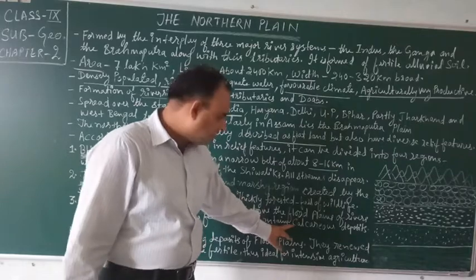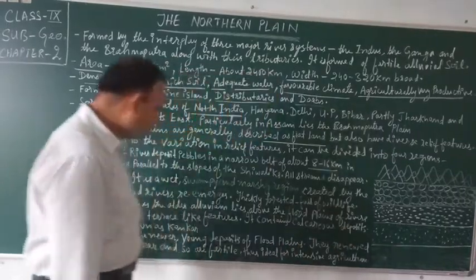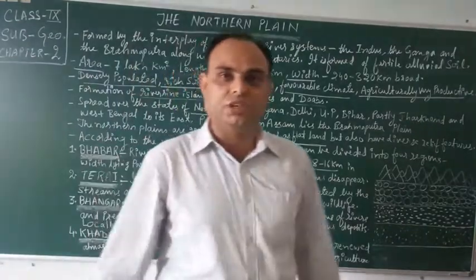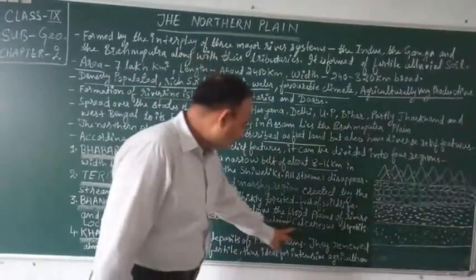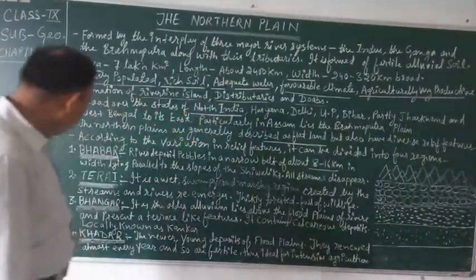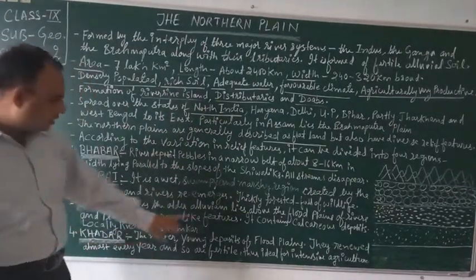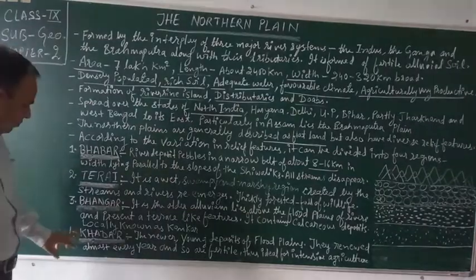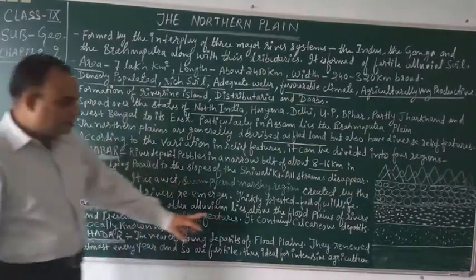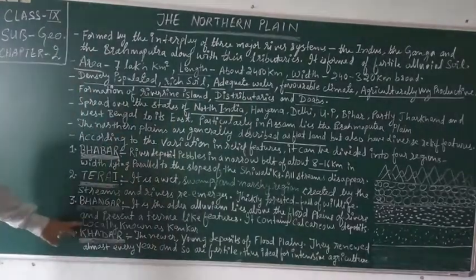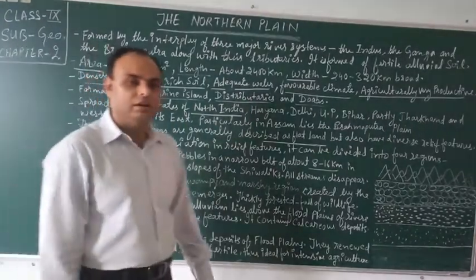These calcareous deposits are locally known as Kankar.